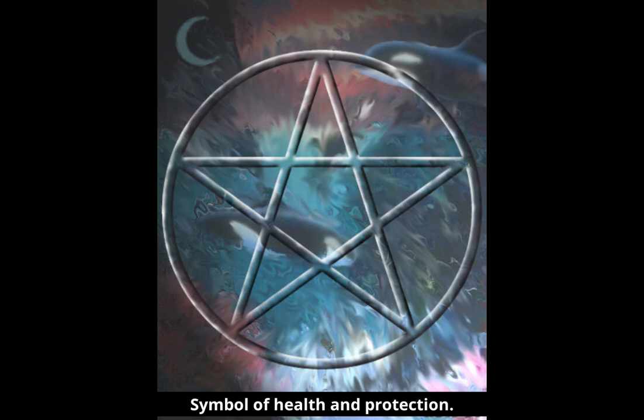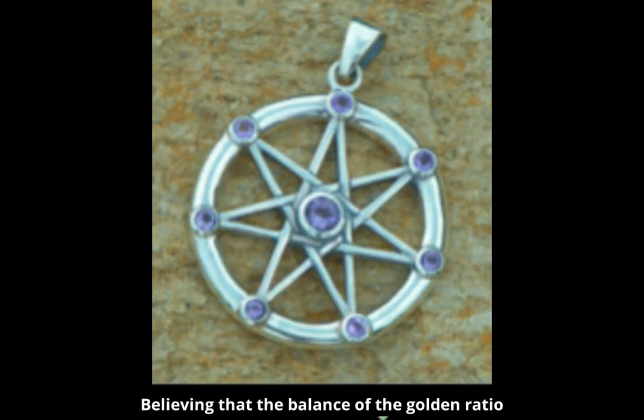Symbol of health and protection. The Pythagoreans also used the pentagram as a symbol of health and hygeia. The vertices and lines of the pentagram were depicted as health amulets, believing that the balance of the golden ratio brings harmony and protection to all areas of life.